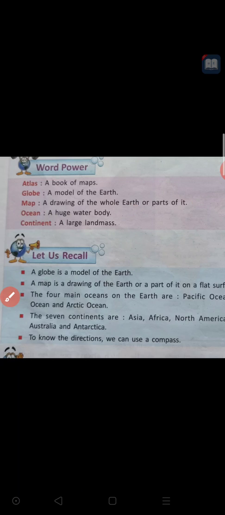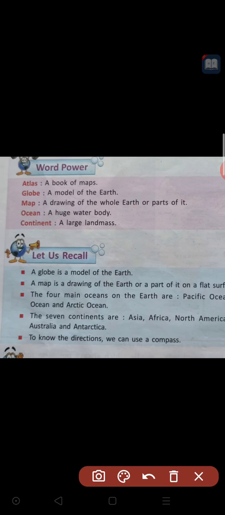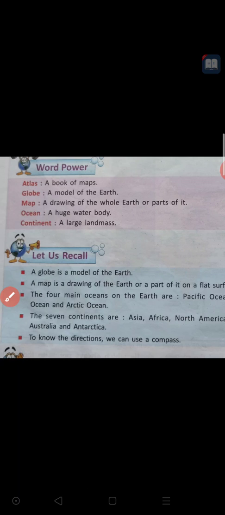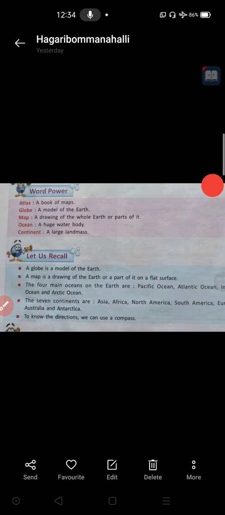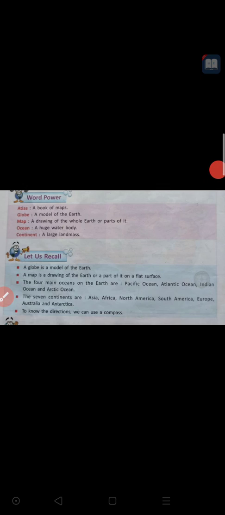Next, let us recall. Here also you can see a globe is a model of the earth. They repeated those things. And now map. A map is a drawing of the earth or a part of it on a flat surface, that we learned. Next, the 4 main oceans on the earth are Pacific Ocean, Atlantic Ocean, Indian Ocean, and one more, Arctic Ocean.